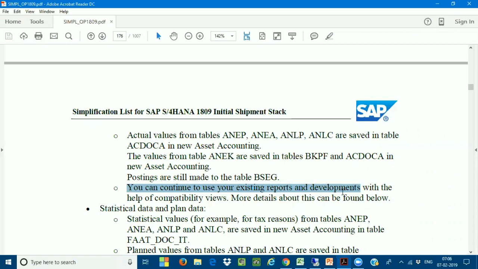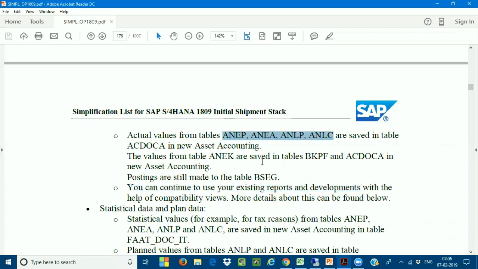So whatever reports and Z developments you have done earlier in asset accounting according to your business requirements, yes, 100%, those are going to be used as they are. There is no change in the process, with the help of the compatibility view. Why? Because you have written logic. Hey, Mahesh, you are telling that these tables are no more available. These tables have been moved as compatibility view tables.